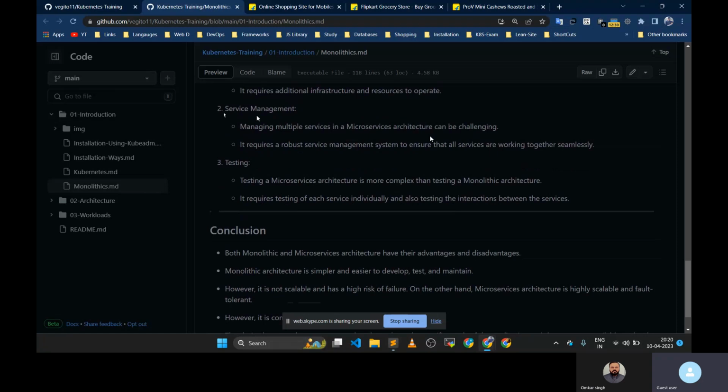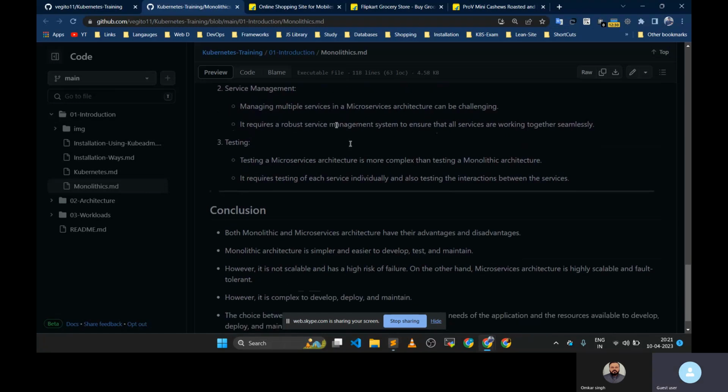Yeah, the second thing is, suppose after some years, because we want to add new features and we are going to create a new service for each and all these things, it is very difficult to manage all these services and handle the traffic between, so handle the interconnectivity between the services, okay.